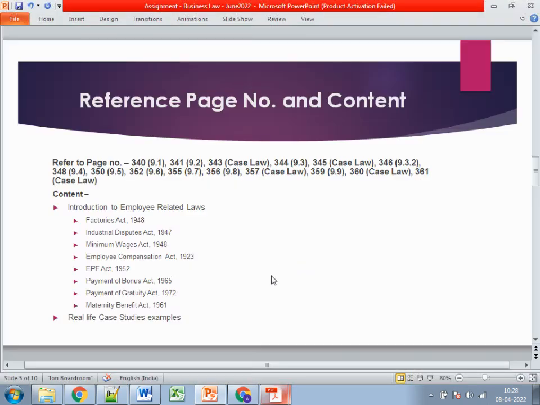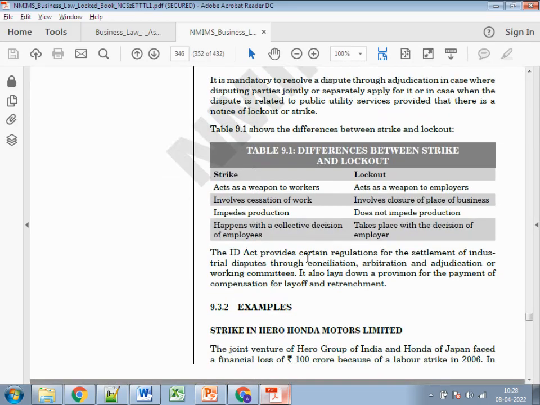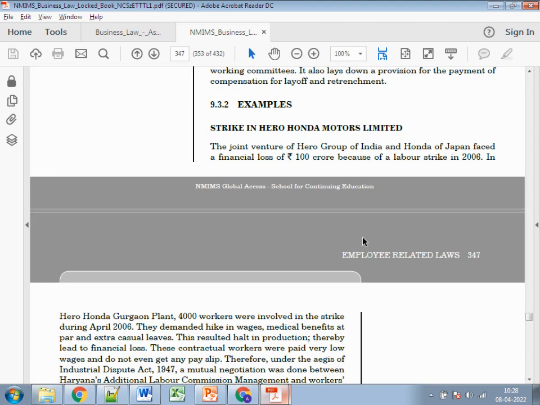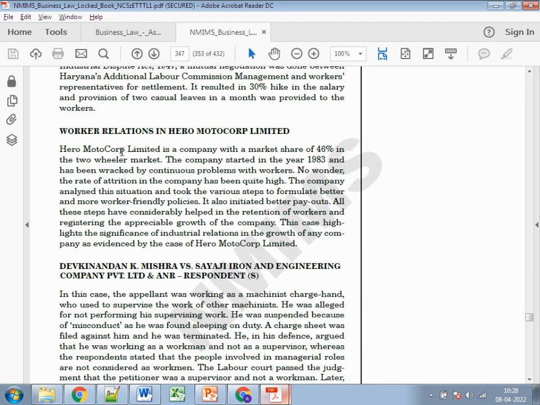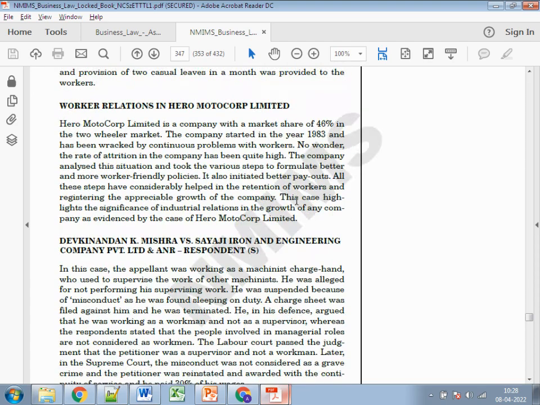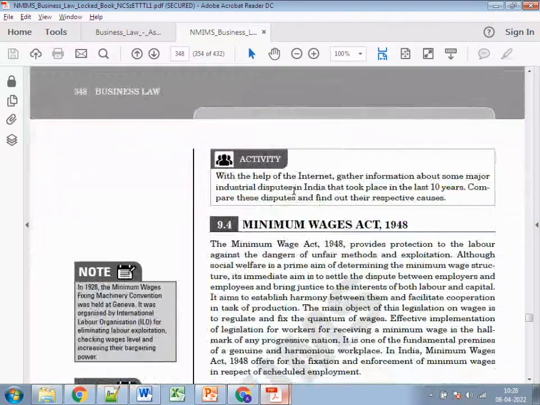If you see page number 346, 9.3.2, this is again the examples. There are again a couple of real life examples. You can use these as your case studies, like the strike in Hero Honda Motors, or maybe the worker relations, K Mishra and Shivaji. So there are two case studies, and you can refer to these two of them.